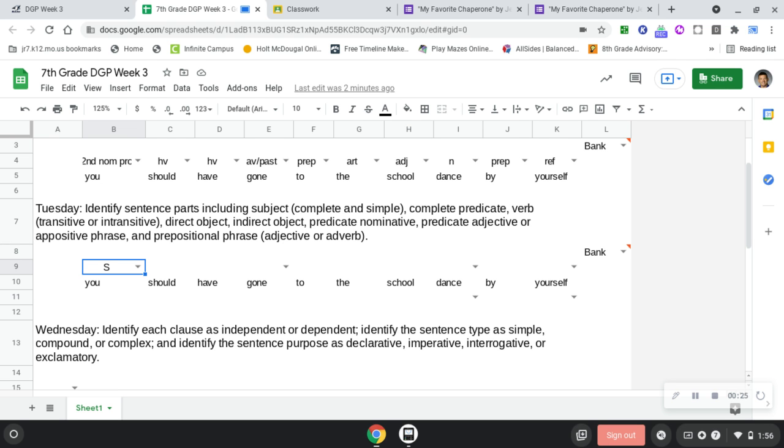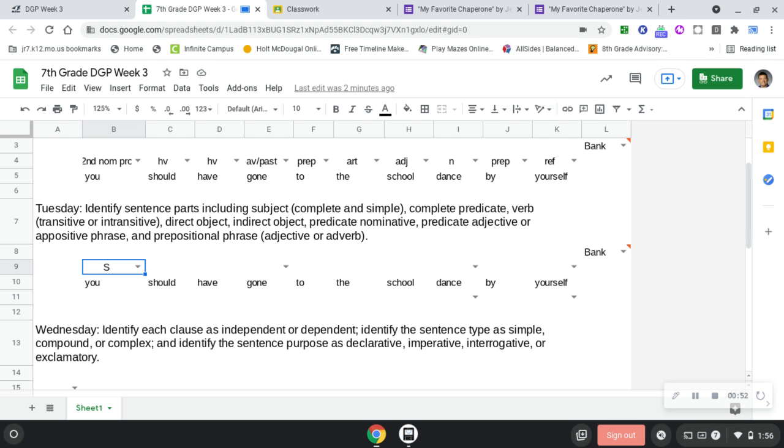Okay, so what is our complete subject? "Should have gone" will be in the predicate. Can we just have you as our complete subject? Why not? What's that? You's the only thing doing anything in that sentence.